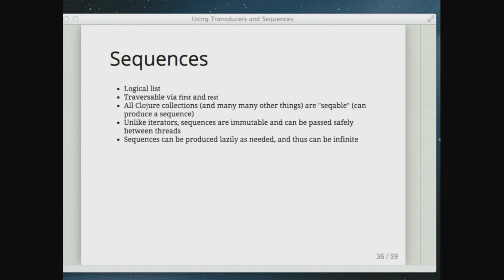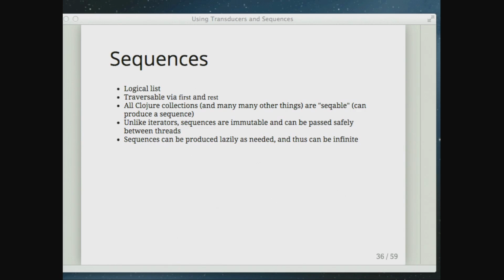Sequences. Sequences are logical lists, so when you print them out, they look like lists, and you can use them like lists. The API for a sequence is very simple. You can access it by first and rest, the two functions. First is going to give you back the first element in the sequence, and rest is going to give you back a new sequence that represents the rest of the input. All the Clojure collections and lots of other things are seekable, so things that can produce a sequence.